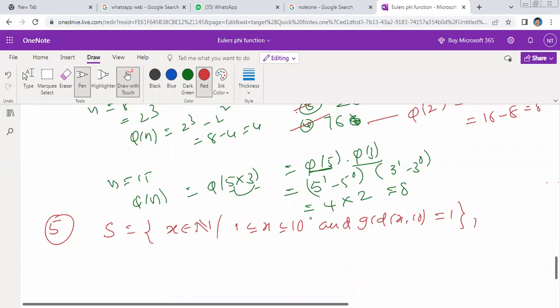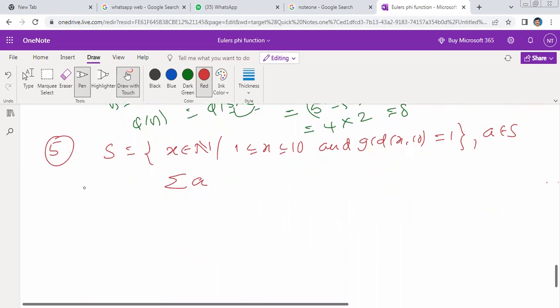What is the sigma? A belongs to S. If A is an element in S, what is the sigma of A? I understand the question. Now first I want to find the elements in S. How many elements are there in S? S is nothing but the elements co-prime to 10.